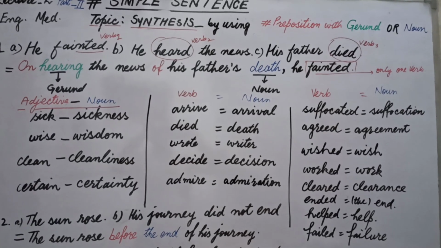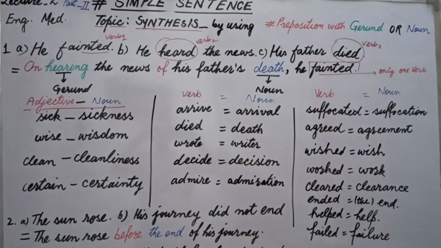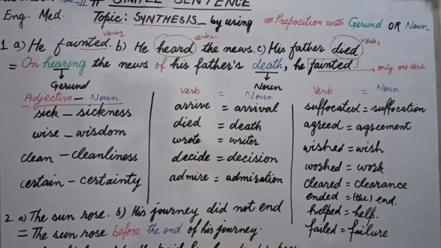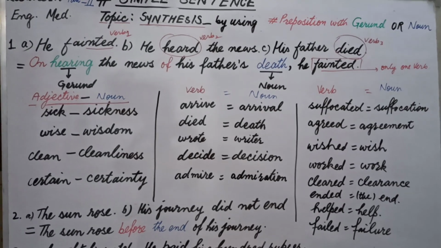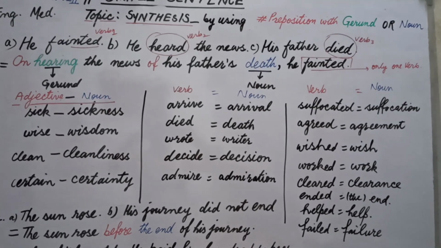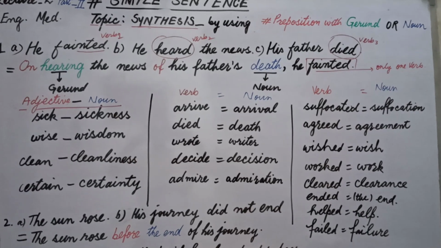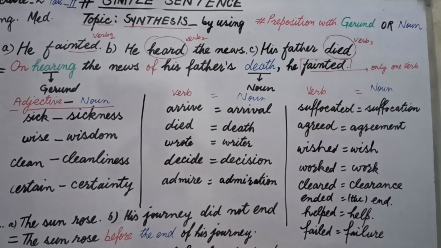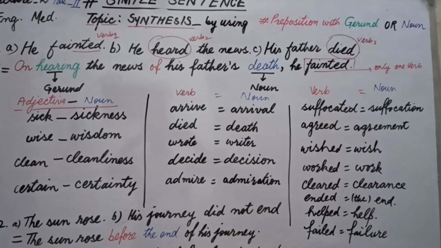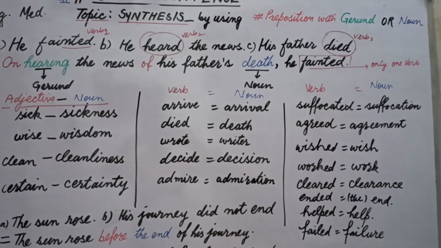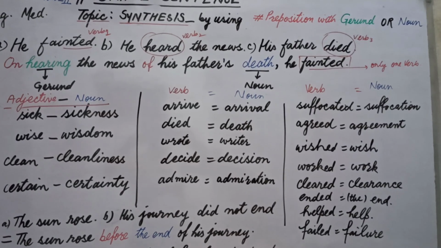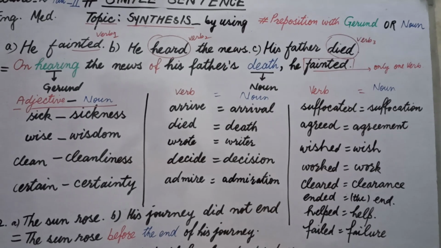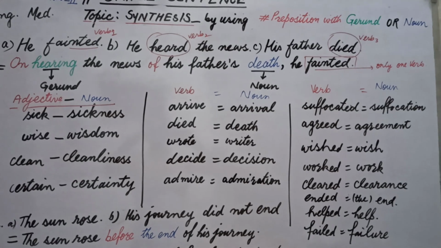Now let's think what to do. He fainted, he heard the news, and it is a quick action, and I have already told you in our previous lectures that we use on as a preposition when there is a sudden incident, when there is a quick action. Then I did on hearing the news, hearing a gerund, on is preposition, on hearing the news of his father's death. I changed died into death. In this one sentence I use gerund and the noun as well.